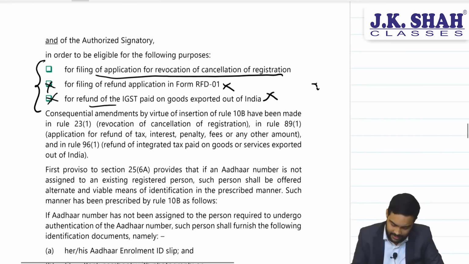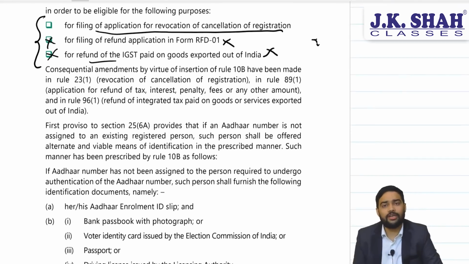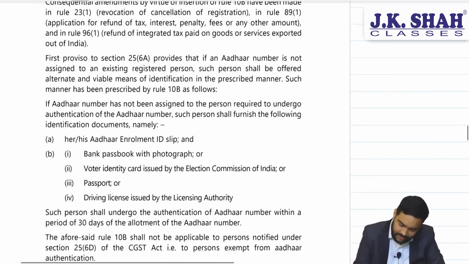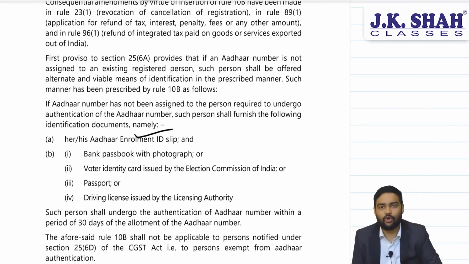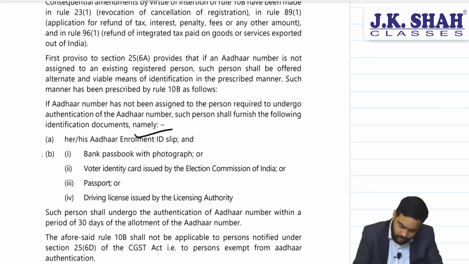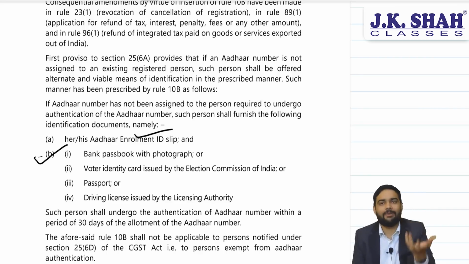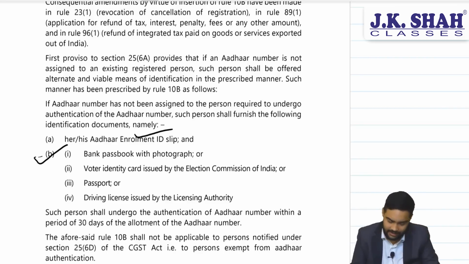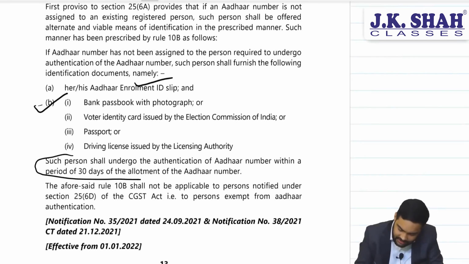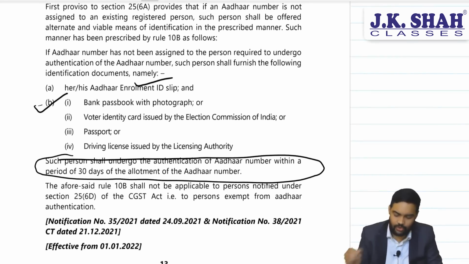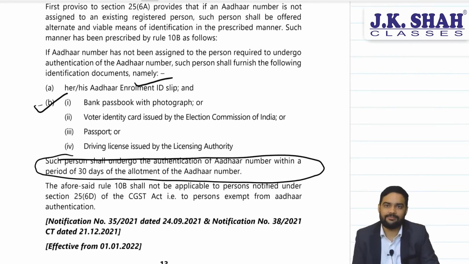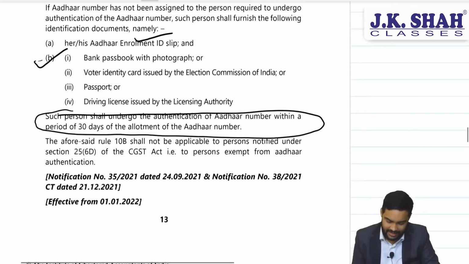Fine. Now, say suppose, sir, I don't have Aadhaar. Then if you don't have Aadhaar, you have to give an Aadhaar enrollment ID slip because you should have enrolled, and you have to give one of these documents like passbook, voter ID card, driving license. This has to be given, and within 30 days, once you get Aadhaar, you have to authenticate Aadhaar. That is made mandatory.